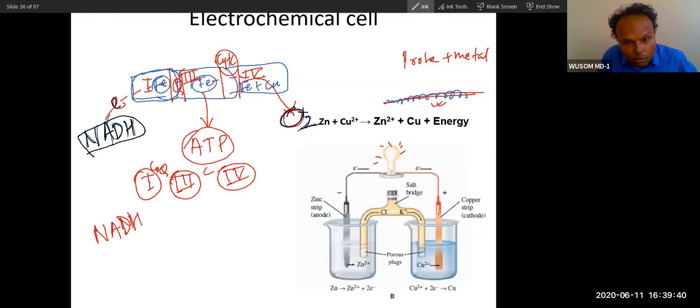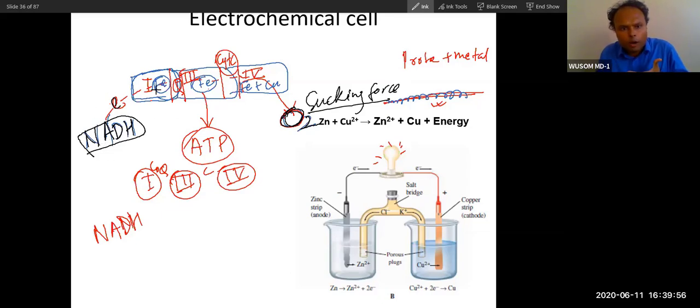This oxygen works like a sucking force for electrons, and because NADH has very little capacity to hold electrons, it will easily give them to these complexes. Through these complexes, electrons will go there. Did you get this? Like the flowing of water, because this has more capacity to attract, water flows. The same way electrons flow, and this is called redox potential.